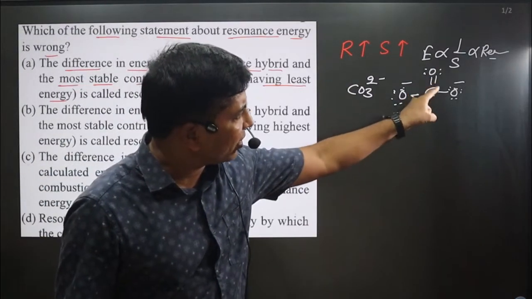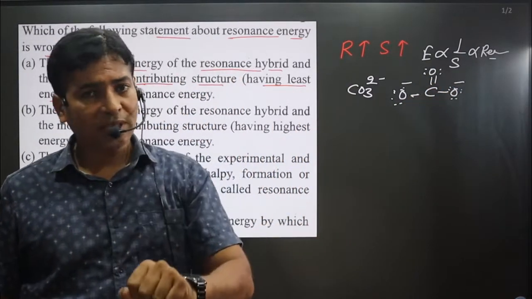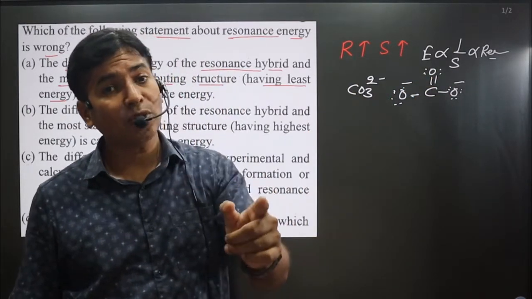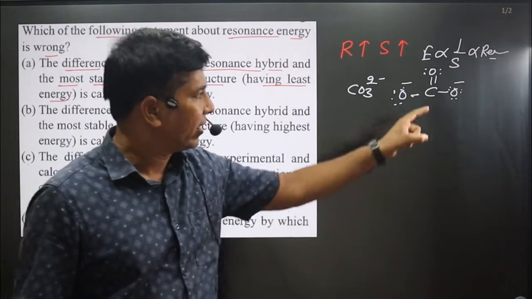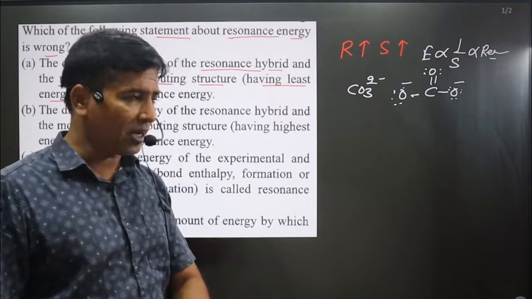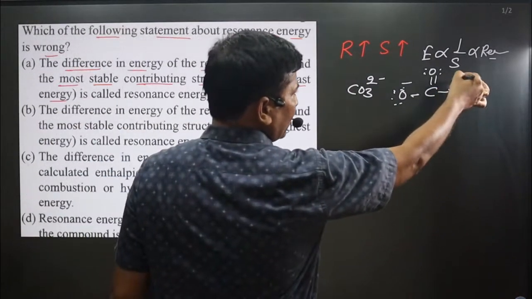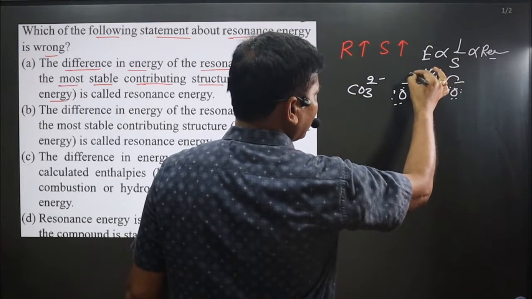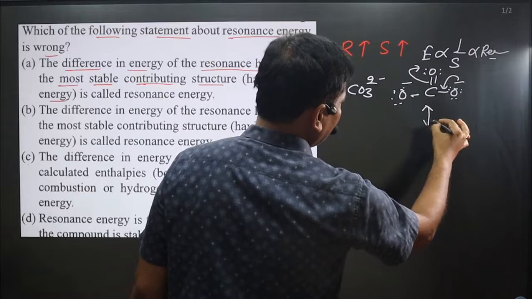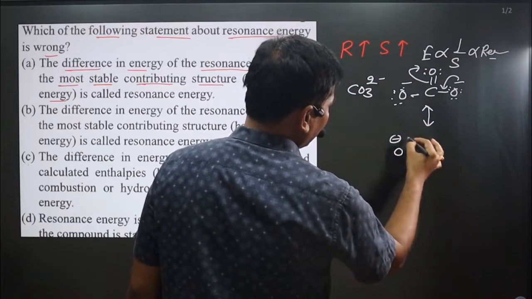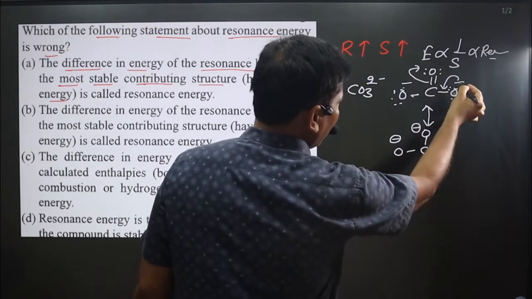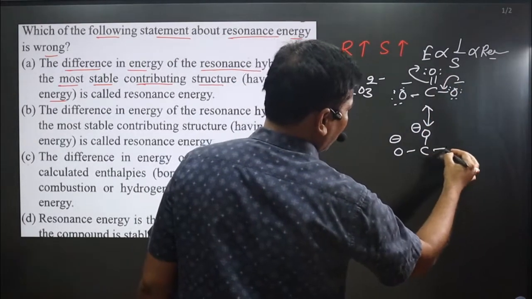We have learned double bond, single bond, negative charge is part of a conjugated system. If a conjugated system is there, resonance will be there. Here also double bond, single bond, negative charge, so resonance will be there, because it is part of a conjugated system. When this electron density moves this side, what will happen? Oxygen being more electronegative will pull the electron density. So in the structure we get here, this oxygen has a negative charge, this carbon converted into a single bond, and when this electron density comes this side, it will form a double bond.